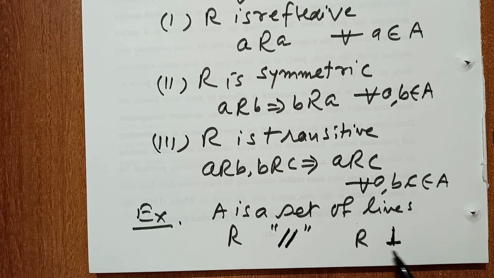Also the perpendicular relation is not transitive, because if we take three lines L1, L2, L3, with L1 perpendicular to L2 and L2 perpendicular to L3, then L1 is not perpendicular to L3; L1 is parallel to L3. So in the set of lines, the relation perpendicular is not an equivalence relation. There are so many examples of equivalence relation, so we shall discuss them in the next lecture.